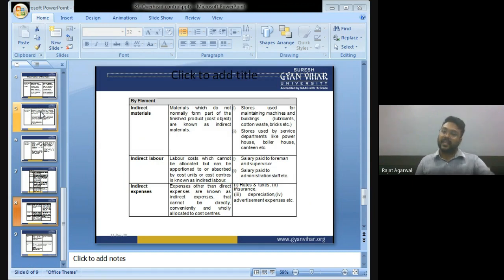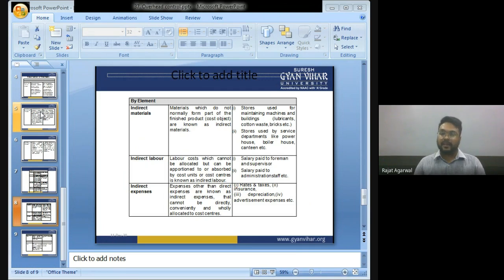Indirect material. Material which does not normally form part of the finished product is known as indirect material. The materials which do not form part of finished product are known as indirect material. Stores used for maintaining machines and buildings, like lubricants, cotton waste, bricks, etc. To maintain machines and all, we use blowers, we use oil for oiling and all. So these are materials which do not become part of finished product, but these are indirect material. Stores used by service departments like powerhouse, boiler house, canteen, etc.